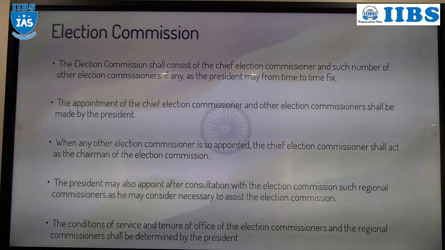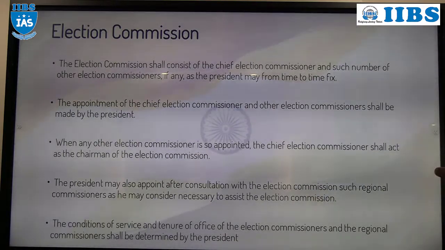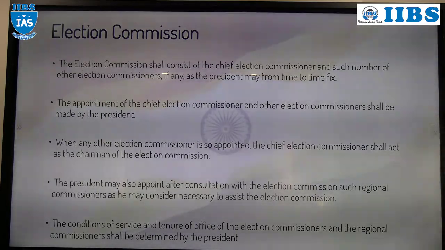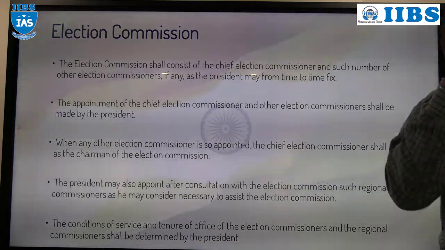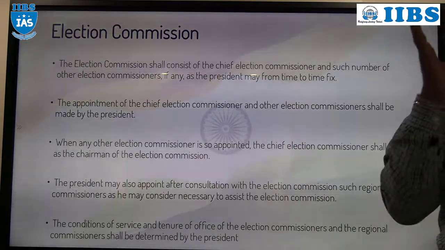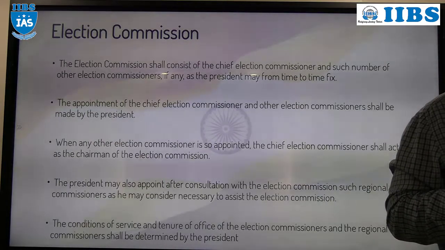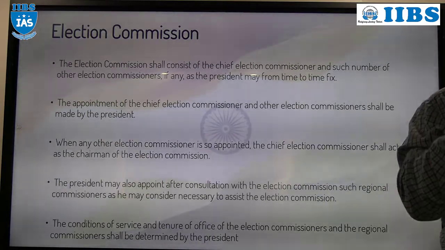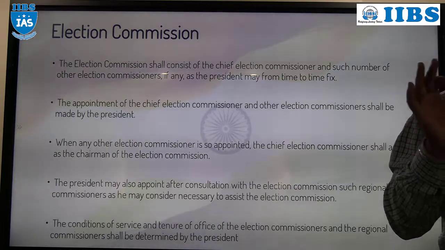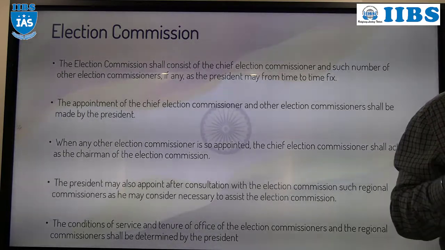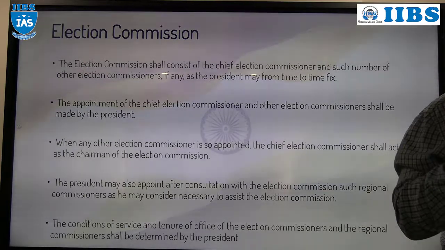Some states are bicameral, that means they have two houses, Vidhan Sabha and Vidhan Parishad, Assembly and Council. So there is one body. The name of the body is ECI, Election Commission of India. Article 324 deals with the Election Commission of India.